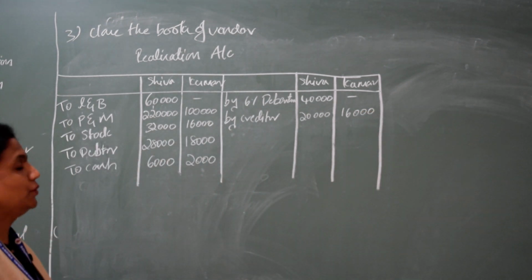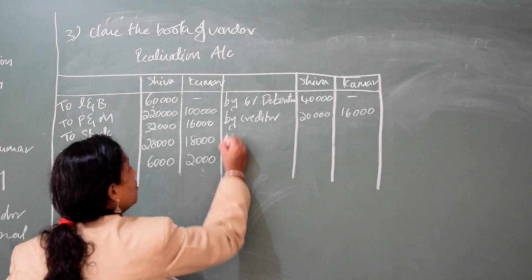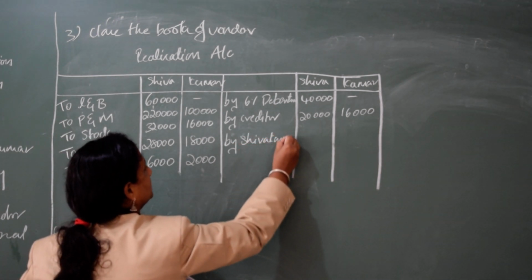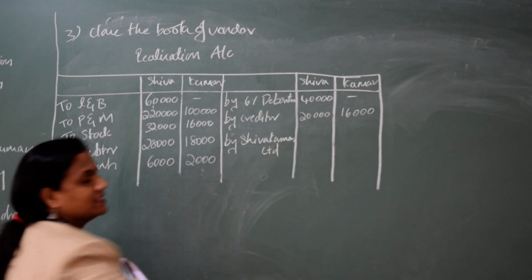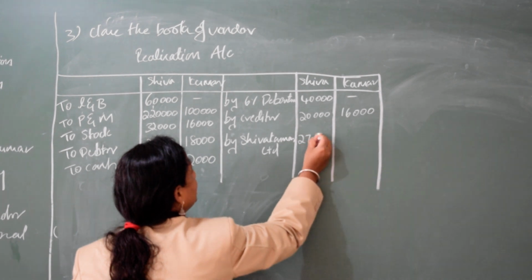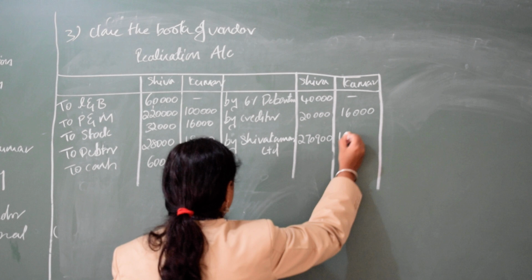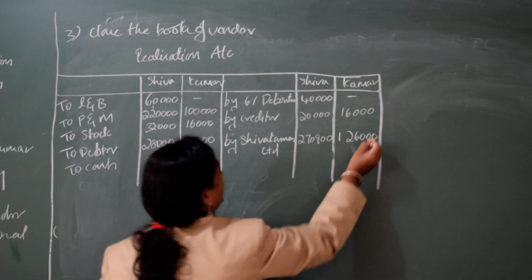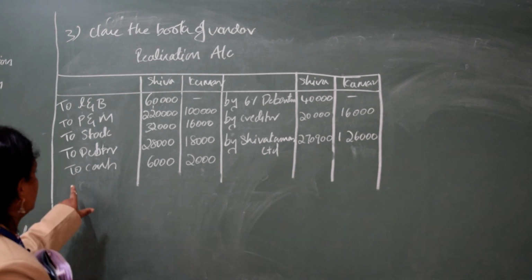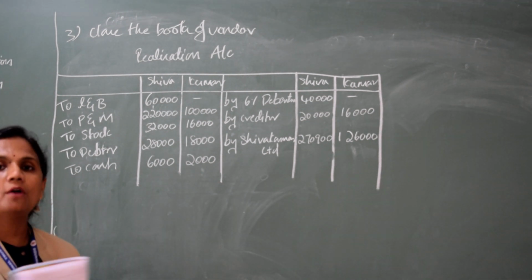Next what we have to take is purchase consideration. Who is giving purchase consideration? Shiva Kumar Limited. How much is it giving for Shiva? 2,70,900. And how much for Kumar? 1,26,000. Please check in the adjustment whether there are any expenses. If there are any expenses, you have to mention here to cash, bracket expense, and write it. As in the problem there is no expense.